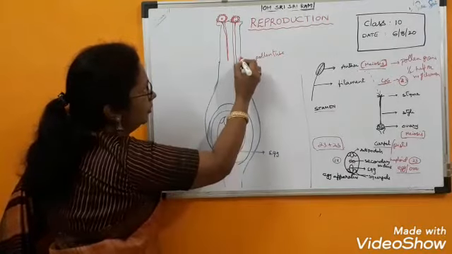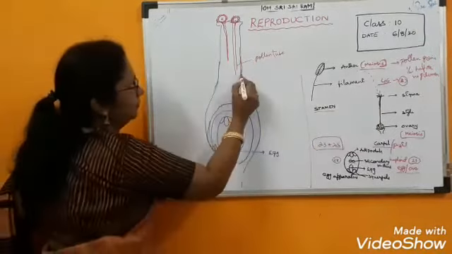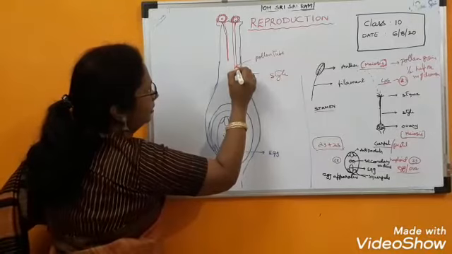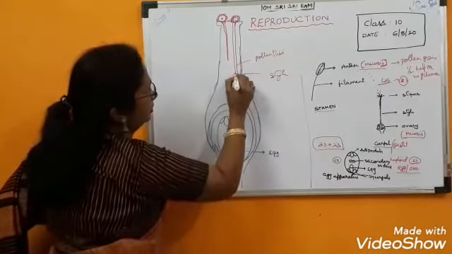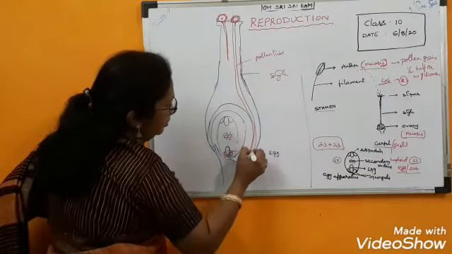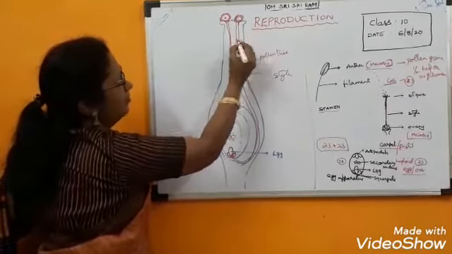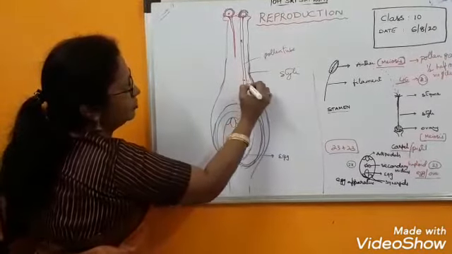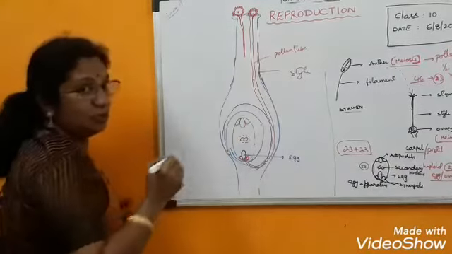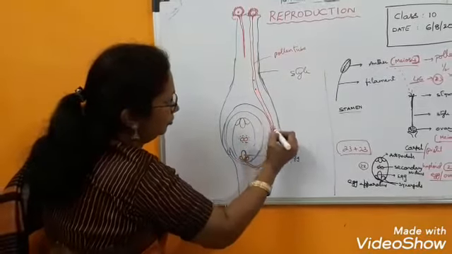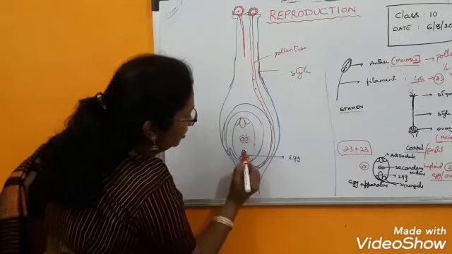This pollen tube goes through this style. What is this structure? Style. It goes through like this, and when it is moving like that, what happens? The male nucleus divides mitotically once and forms 2 nuclei. How many nuclei will form? Two. One is the male germ cell and another one is the tube nucleus. Both will move, and the male nucleus fuses with this and forms the zygote.